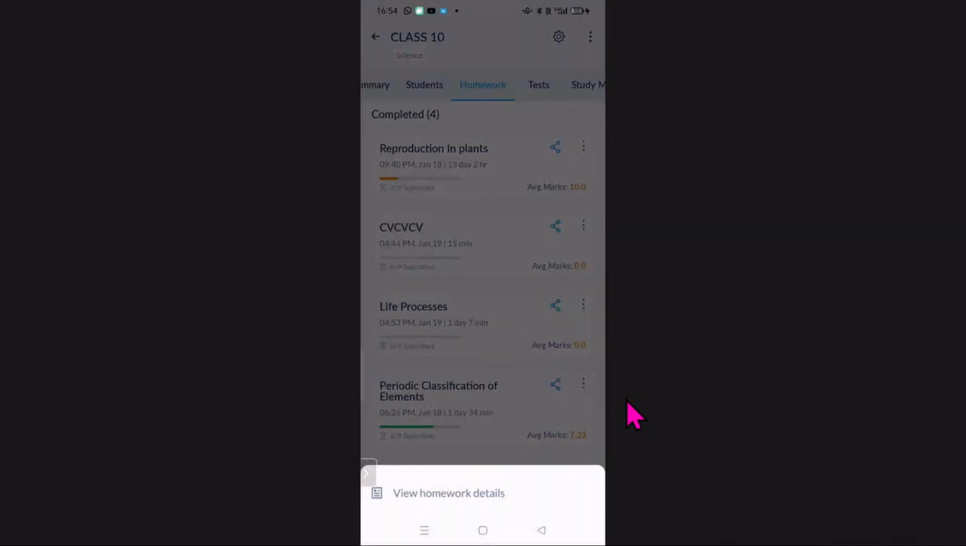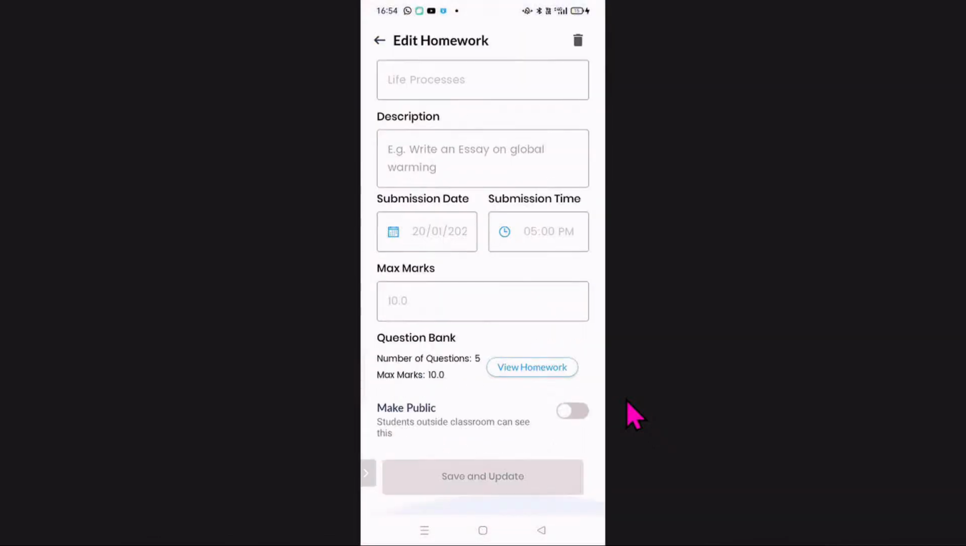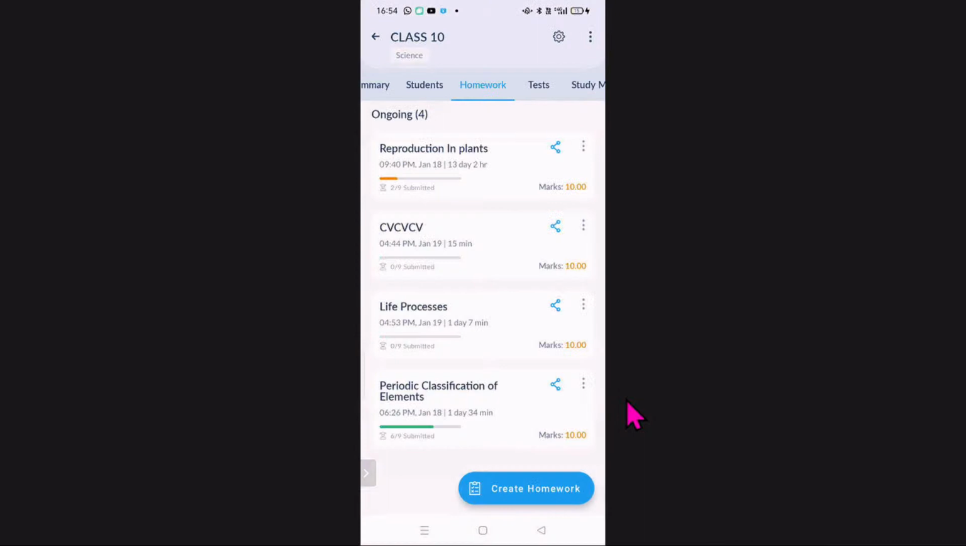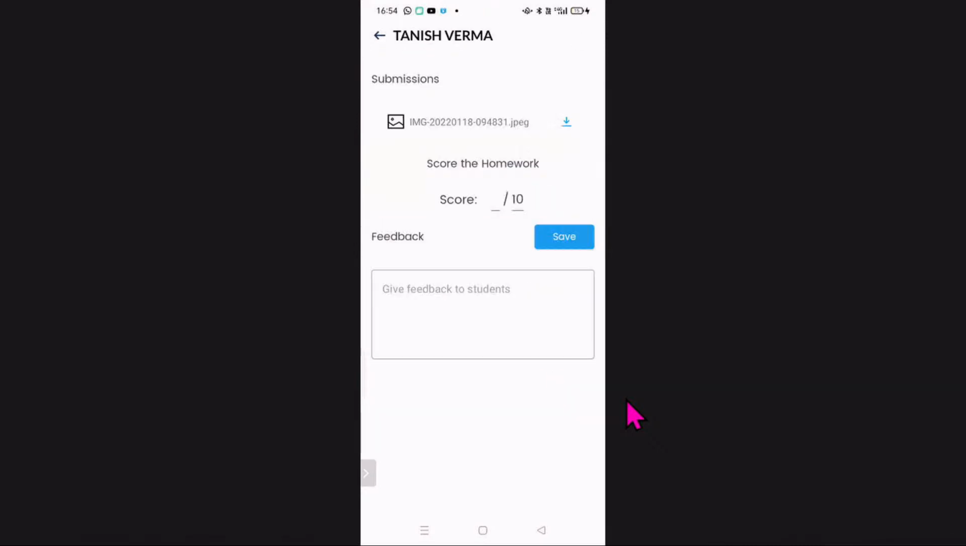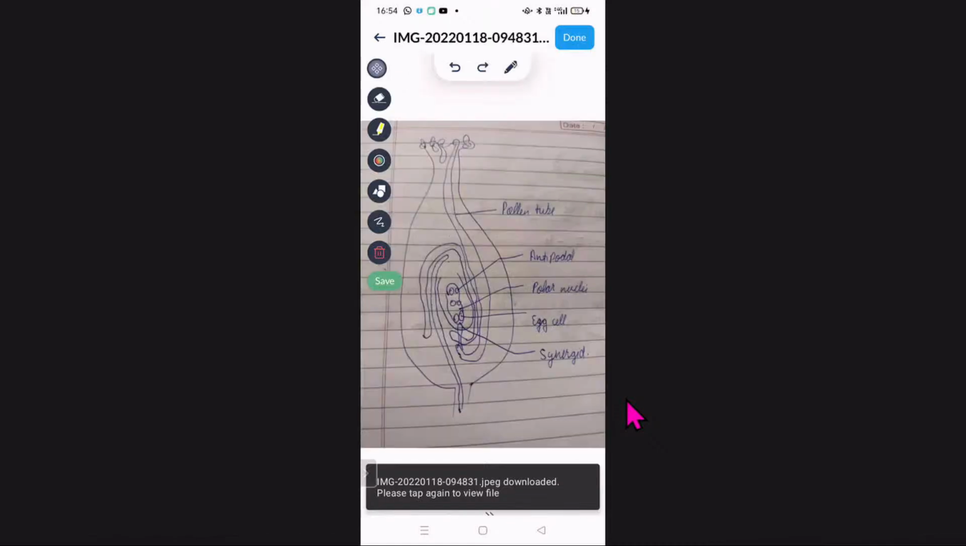Here you can see the details of this homework. Again, you can edit the homework settings. The homework given by your students, you can check them also using the web version as well as using the app version. Let me show you reproduction in plants. Here you can see 3 students have given this. Tanish Verma, let me evaluate that homework. Here you can see the image and I can check it.